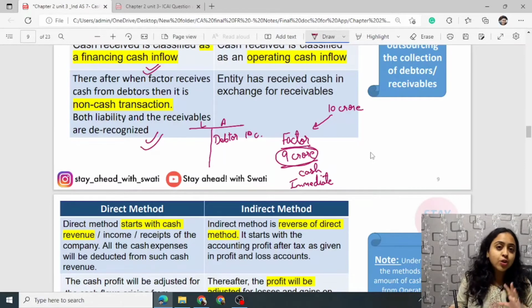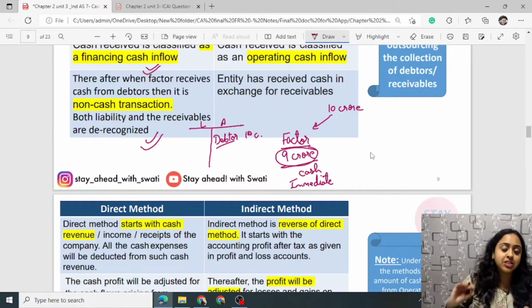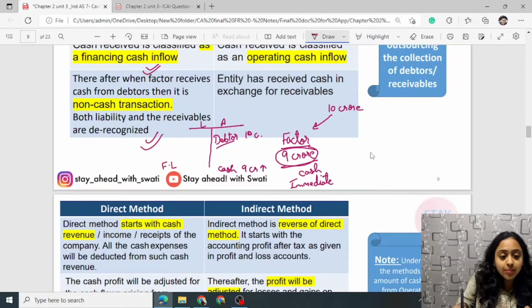It cannot de-recognize or remove such debtors from the balance sheet. Instead, it will add cash of rupees 9 crore and create a financial liability of rupees 9 crore over here.